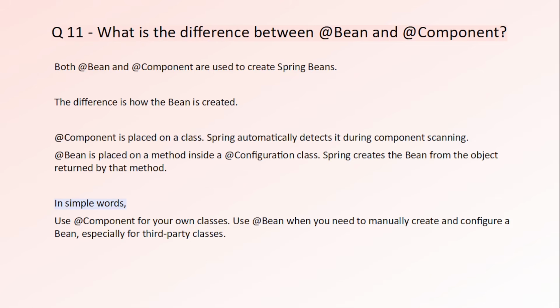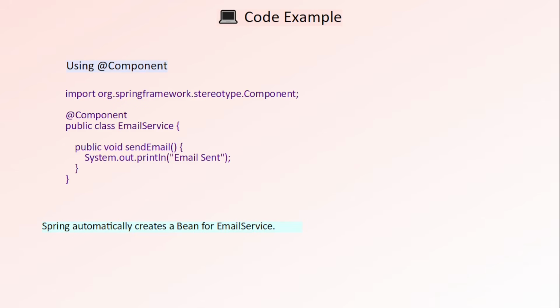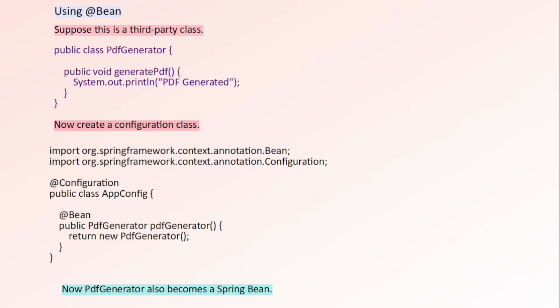Now let's see a code example. In this email service class, we used component annotation. So Spring finds this class during component scanning and creates a bean automatically. Here you can see two classes. One is PDF generator and the other one is the configuration class, which is AppConfig. Here we used configuration annotation. It marks the class as a configuration class and Spring processes all bean methods inside it.